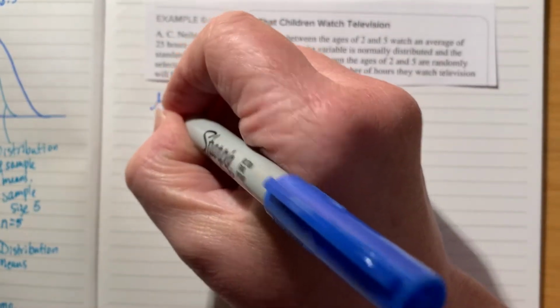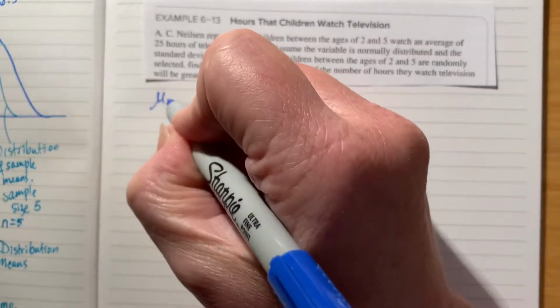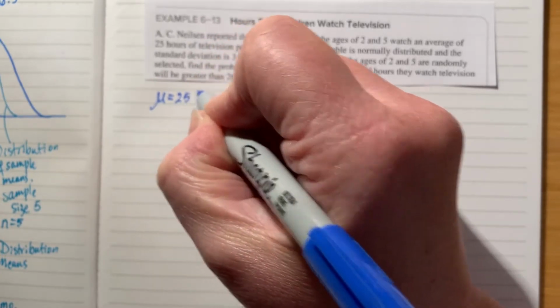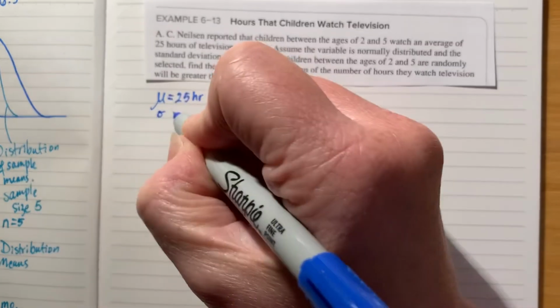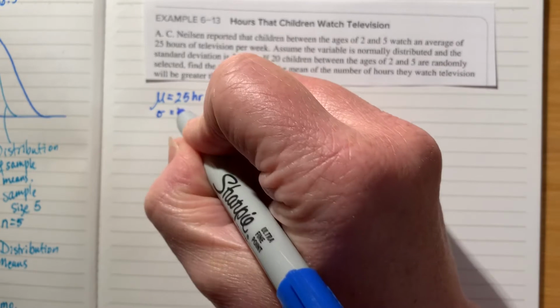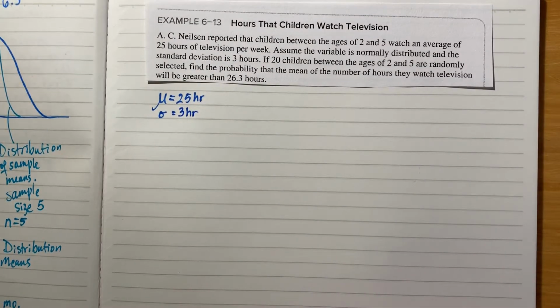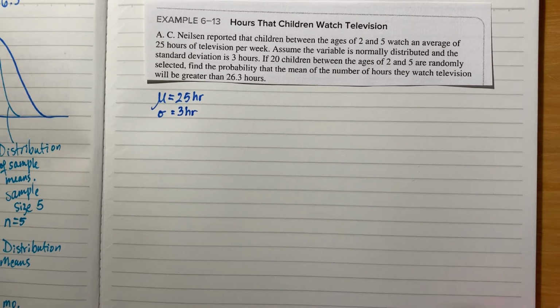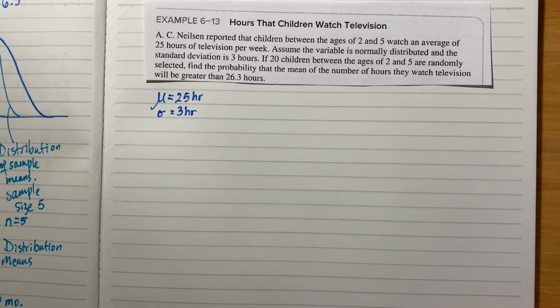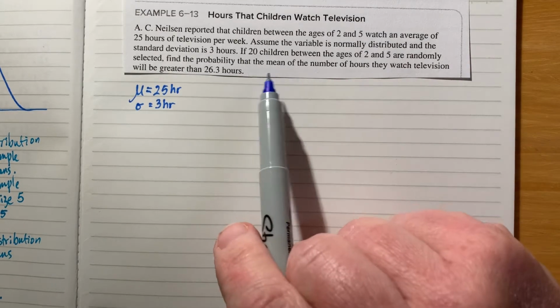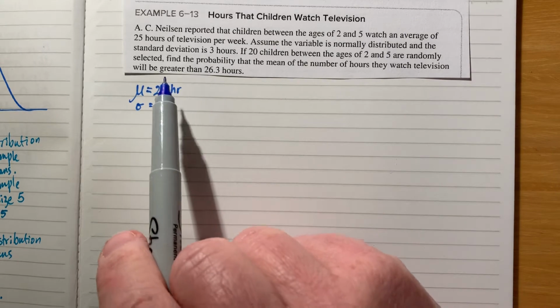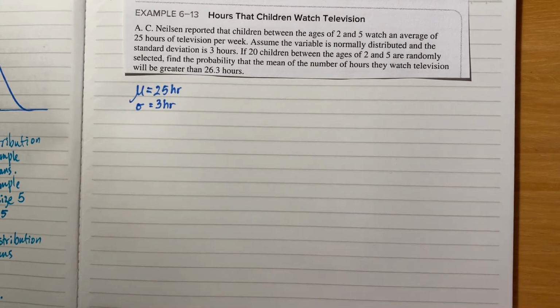So let's write down what we know about this parent distribution. We know that the mean is 25 hours per week. We know that the standard deviation is 3 hours per week. Now they tell us that they're taking samples of 20 children between the ages 2 and 5, and they are selected randomly. And they're asking us what is going to be the probability that the mean number of hours that they spend watching TV is going to be greater than 26.3 hours.